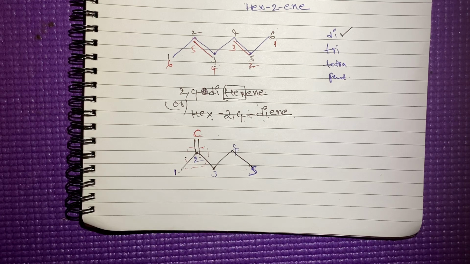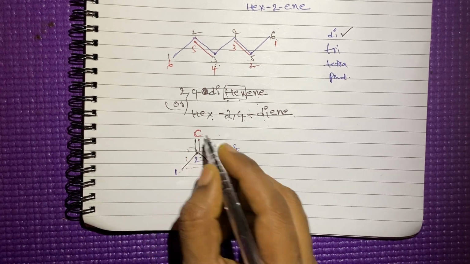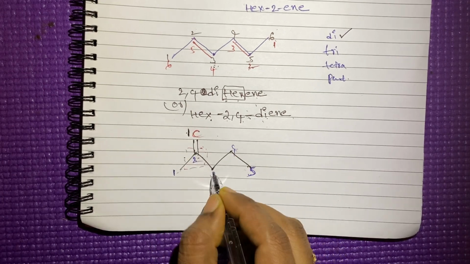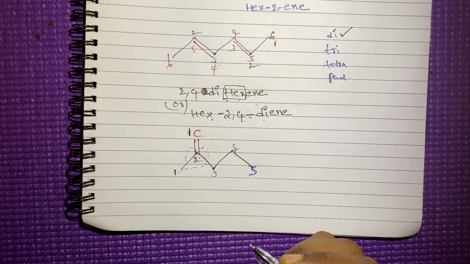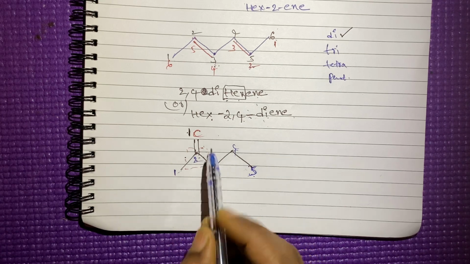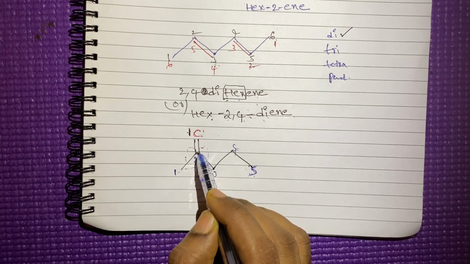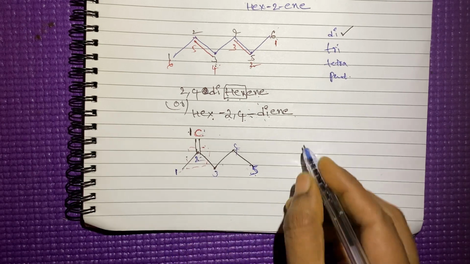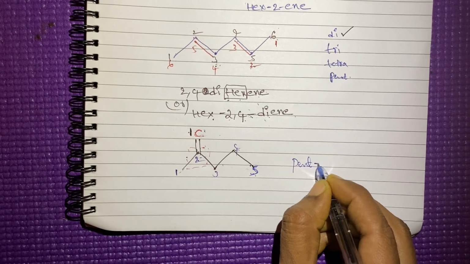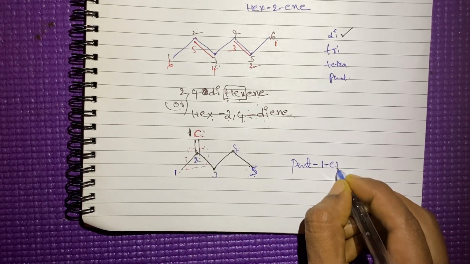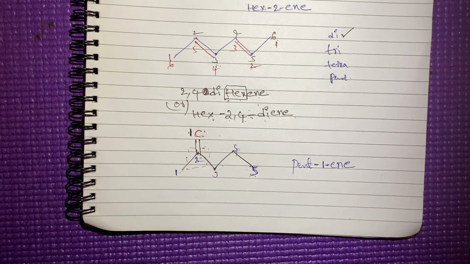We have to select like this. This double bond should be included in the parent chain. We have to give numbering from this side, 1, 2, 3, 4, 5. Right? Now you tell the name of this compound. Are there any substituents? No substituents. Here the double bond is present in the first position. How many carbon atoms are there? 5 carbon atoms. So pent hyphen, in the first position double bond is there, so 1-ene. This is the name of this compound.